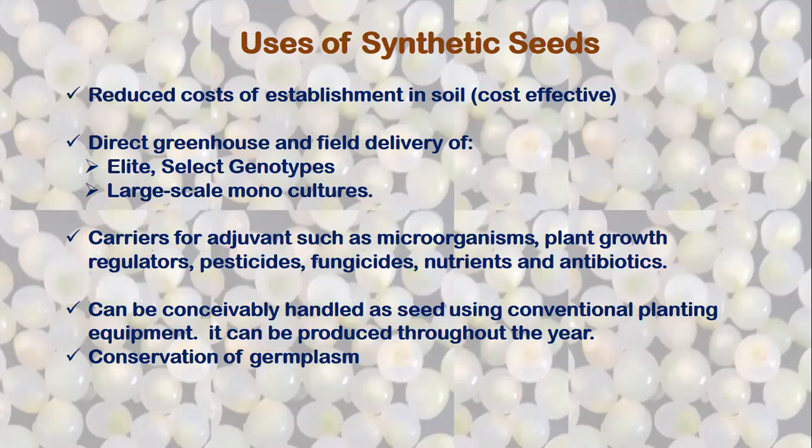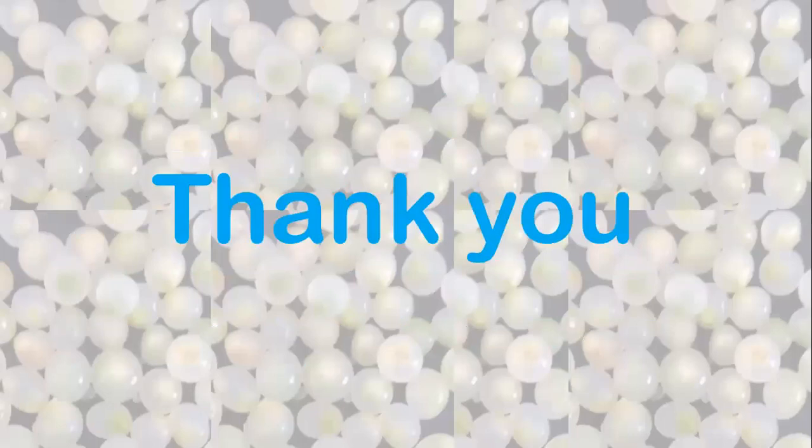Useful microorganisms and pesticides can be included in the synthetic seed as carriers for the benefit of the plant, and it can conceivably be handled as seed using conventional planting equipment. And this can be used for the conservation of germplasm, as we have discussed.